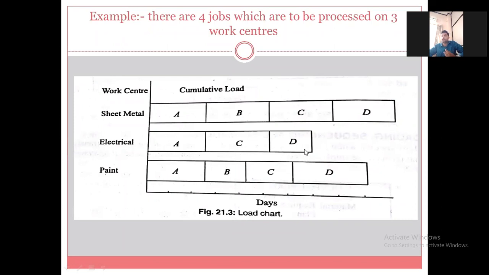So only A, C, D will go to the electrical workstation, and the paint workstation requires all four varieties. All four jobs will be sent to the paint workstation.